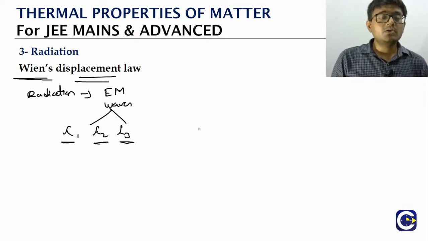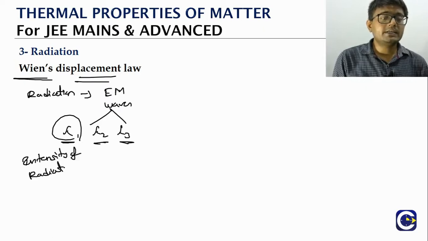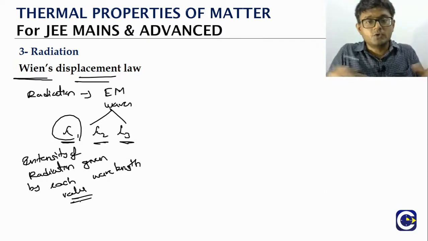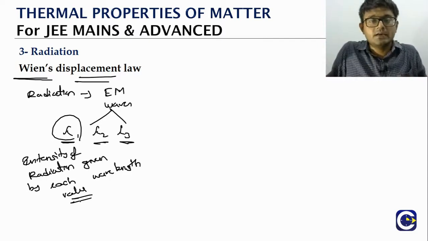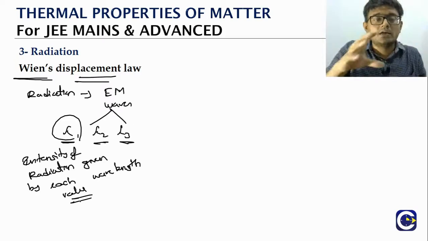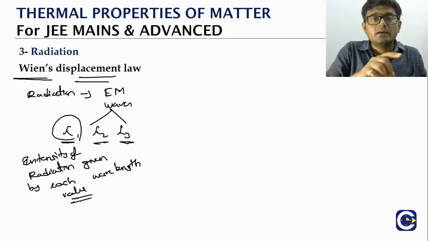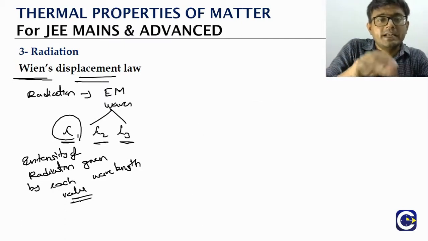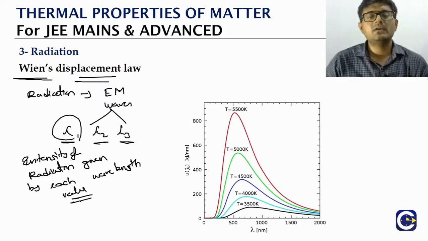Now we can talk about what is the intensity of radiation given by each wavelength value. Of course we will not have discrete values, we will have a continuous range of values, but we can plot how the intensity of the radiation is distributed with respect to the wavelength values that are present in the radiation. So when you try to plot it, this is how we will get the plot.